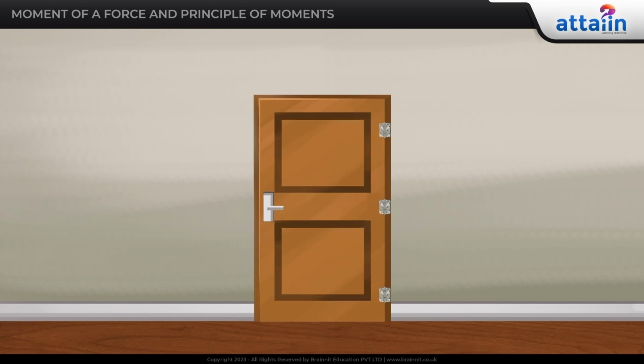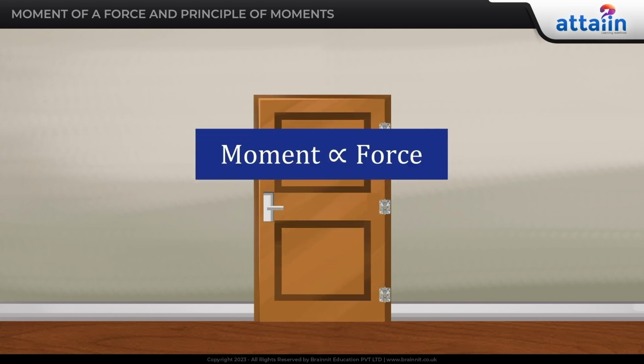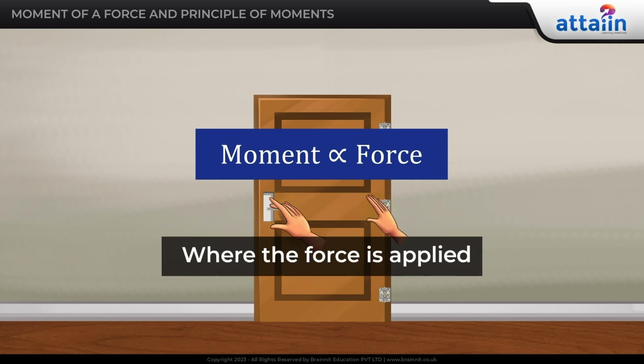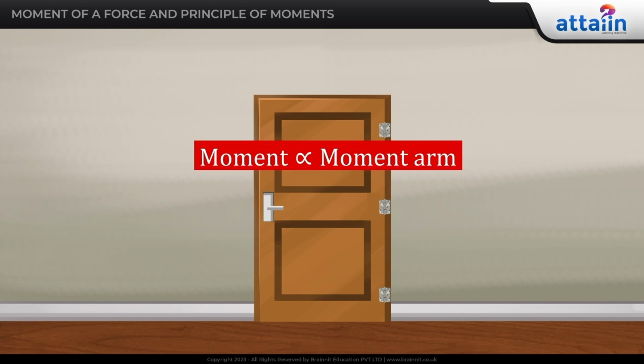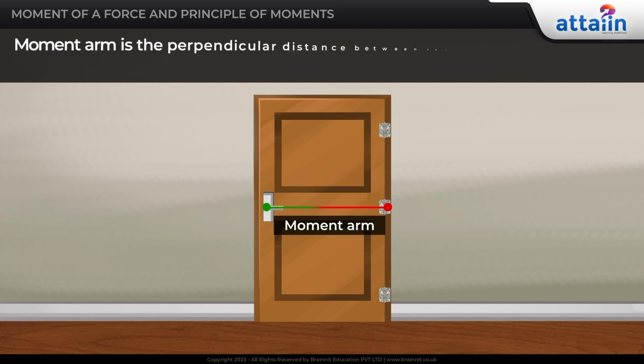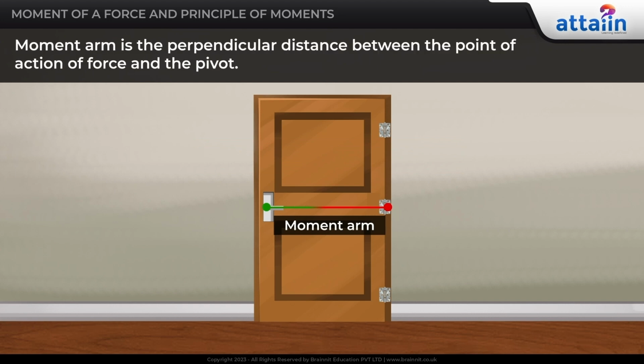That means, apart from the magnitude of force, the moment, the turning effect, also depends upon the point where the force is applied. The greater the distance of the force from the hinge, the greater the turning effect. This distance is called the moment arm. Moment arm is the perpendicular distance between the point of action of force and the pivot.